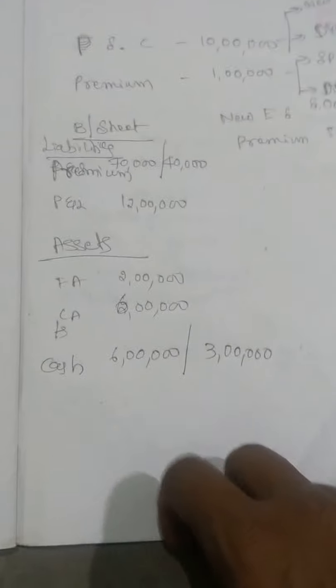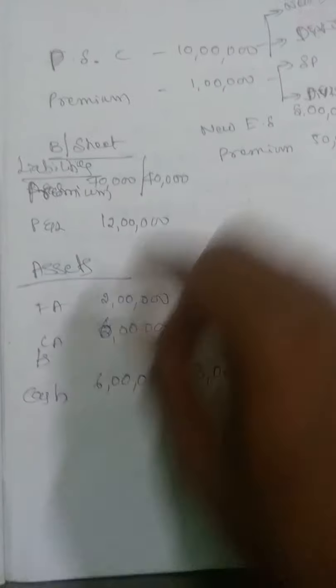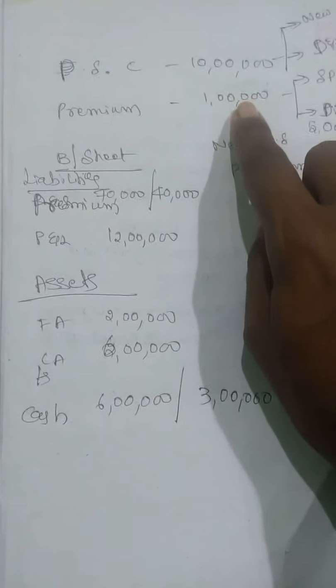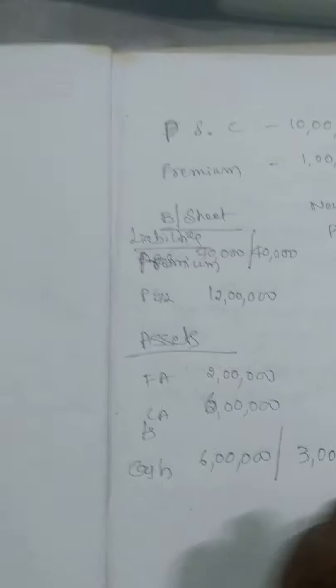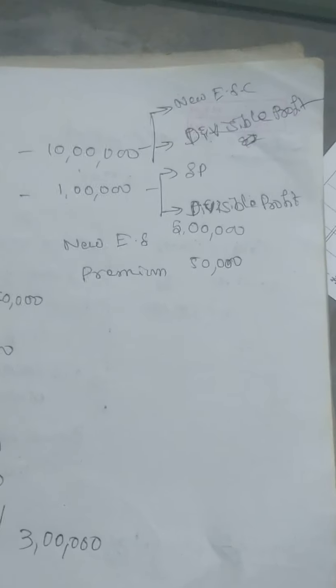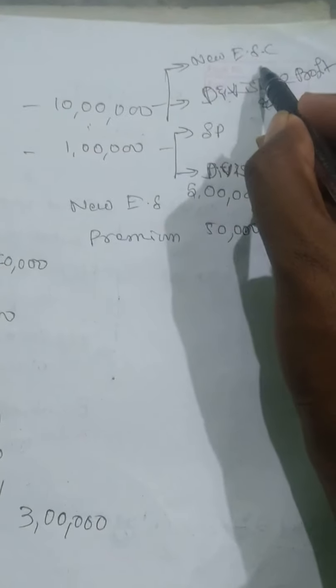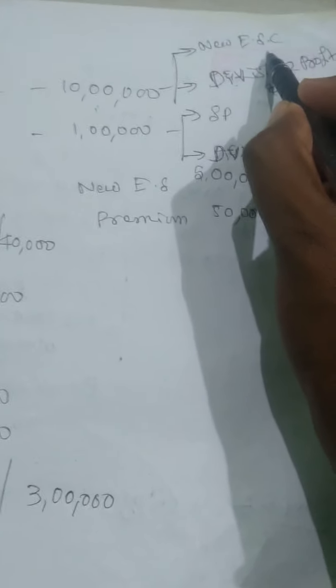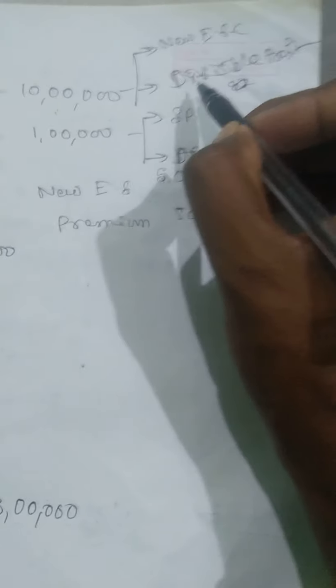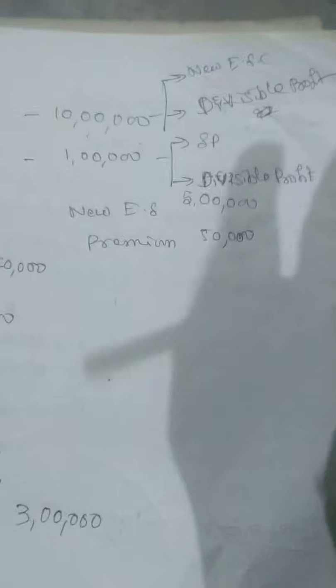Now, for example, you have one question: preference capital is 10 lakh, premium is 1 lakh. How do we need to pay? This 10 lakh, we need to pay by issuing new equity shares. If you are not issuing new equity shares, you can take the amount from divisible profit.